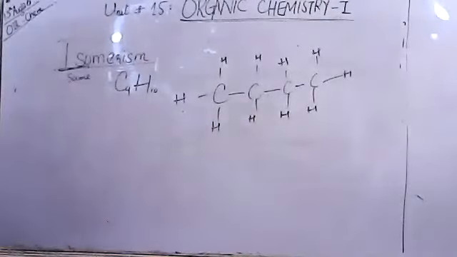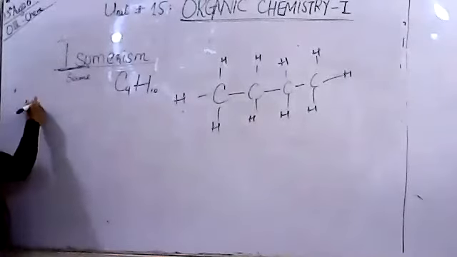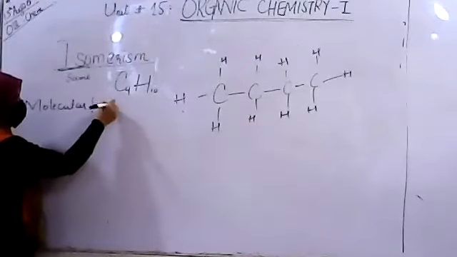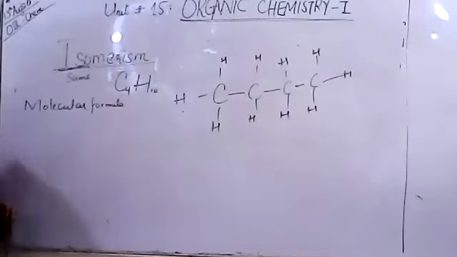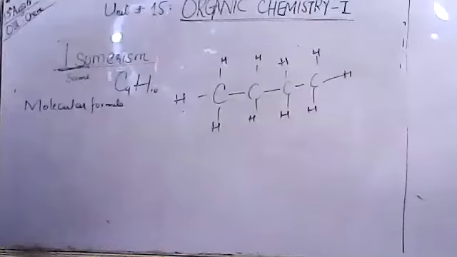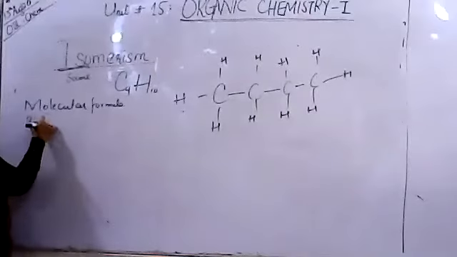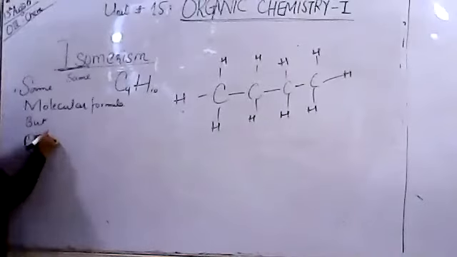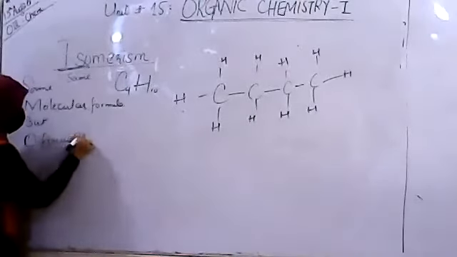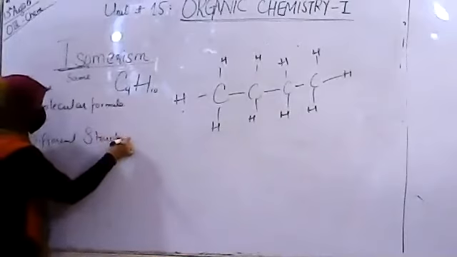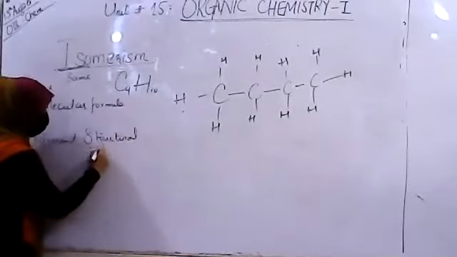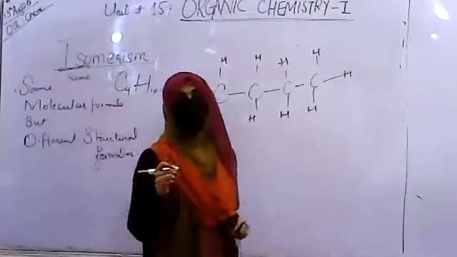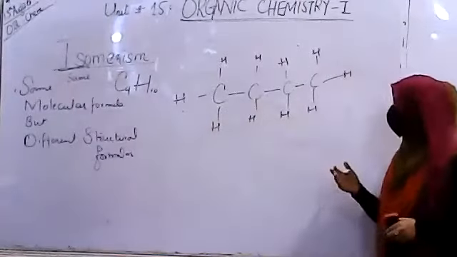What are isomers? They have exactly the same molecular formula, meaning the molecular formula is not different at all, but different structural formulas. Now, how can these formulas be changed?